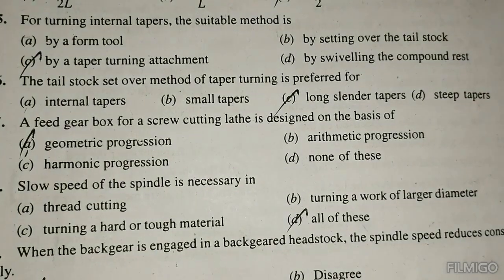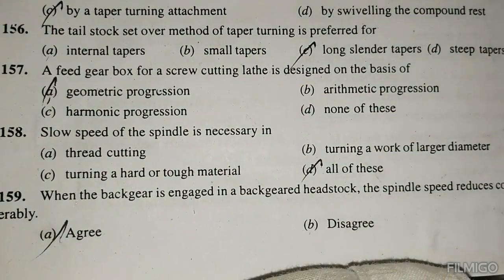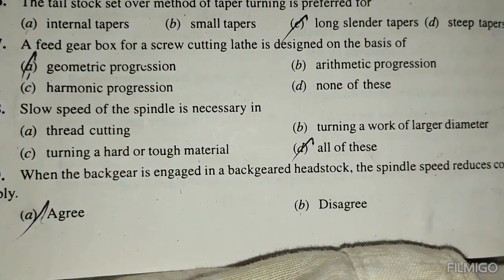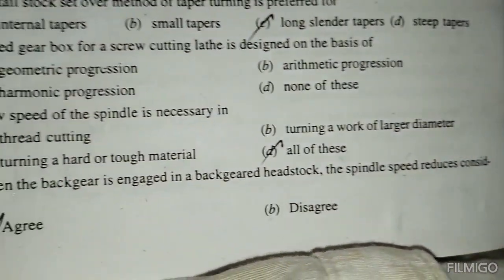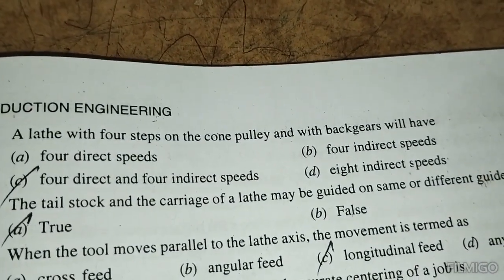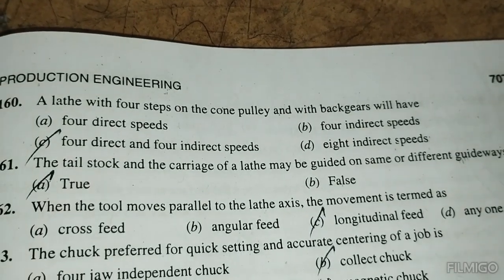The feed gearbox for a screw cutting lathe is decided on the basis of geometric progression. Slow speed of the spindle is necessary in all of the above. When the back gear is engaged in a back geared headstock, the spindle speed reduces considerably. A lathe with 4 steps on the cone pulley and with back gears will have 4 direct and 4 indirect